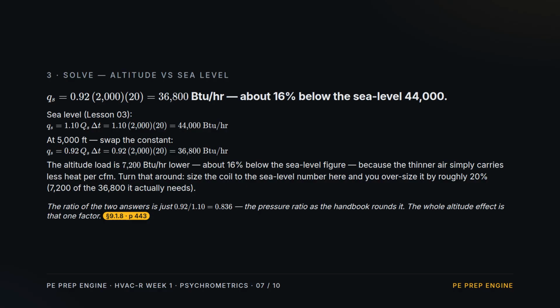Notice the ratio of the two answers is just the pressure ratio. The whole altitude effect is that single factor. Turn it around, use sea level constants here, and you oversize the coil by about 20%.